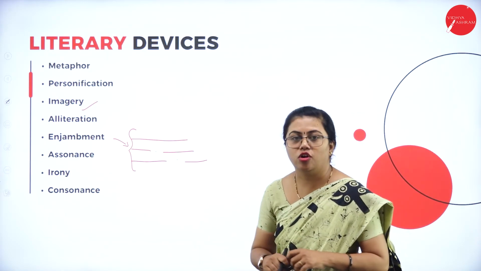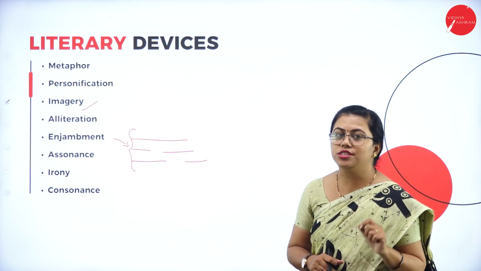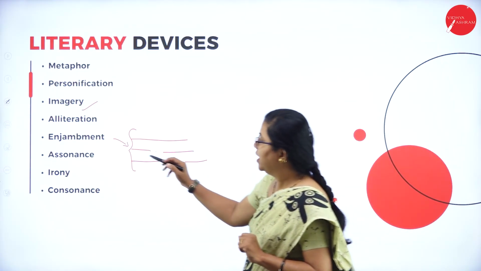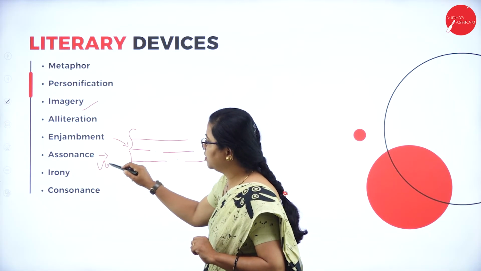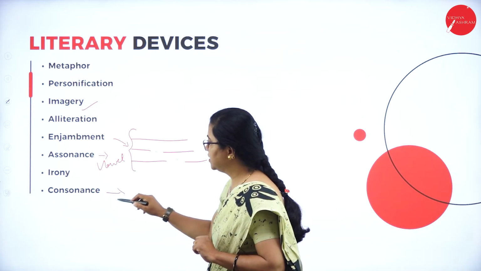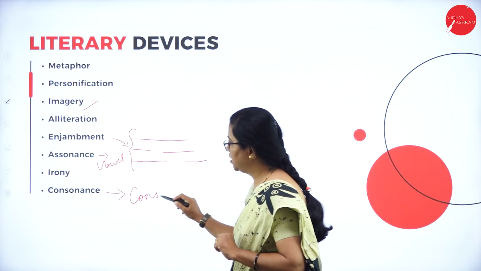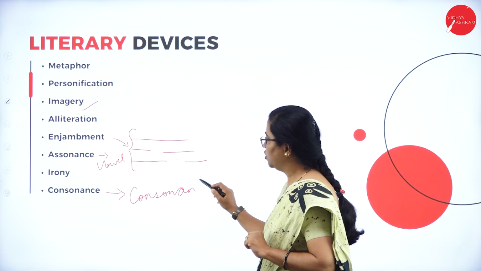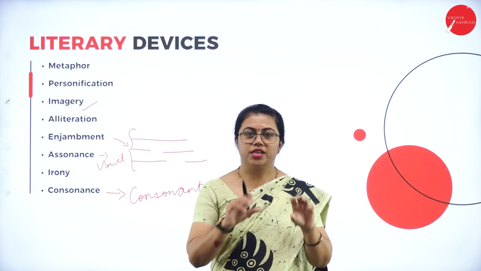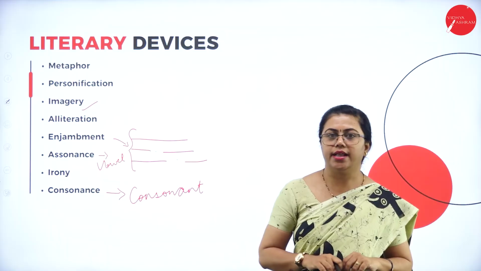At last, we have consonance, the repetition of consonant sounds. Assonance is the repetition of vowel sounds, whereas this is the repetition of consonant sounds. That is also there in this poem. In a line there are many consonants that are repeated.